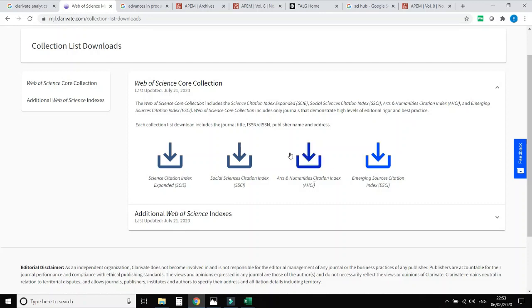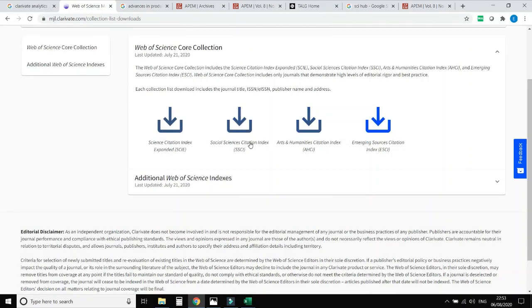So all lists are updated recently, you can download all these lists. You can search the journal as per your domain, check the details of that journal, so you will get the past issues and indexing of that journal, and you can easily submit your research paper to that respective journal by checking different parameters like acceptance rate, impact factor, indexing. All details you will get on the respective journal website.